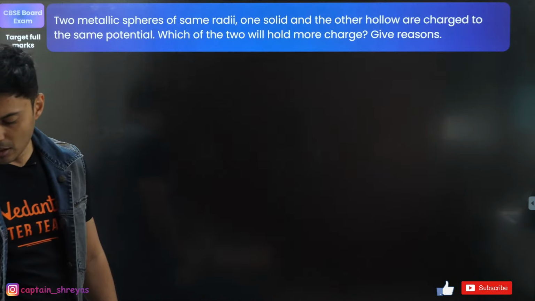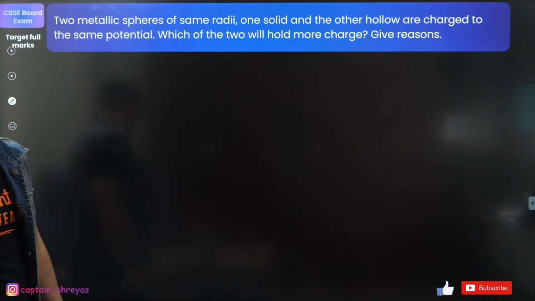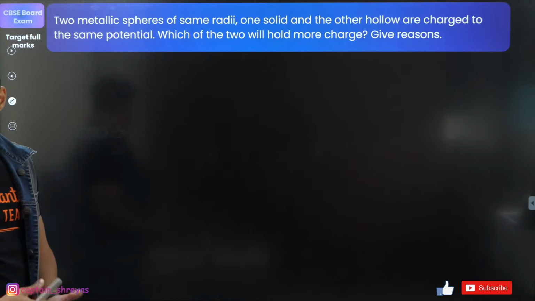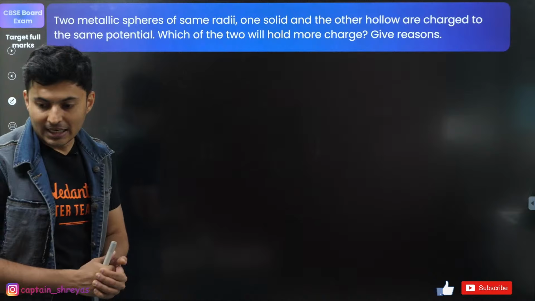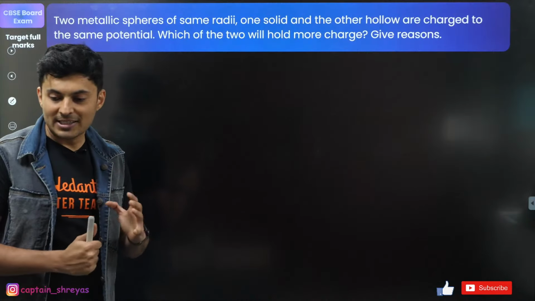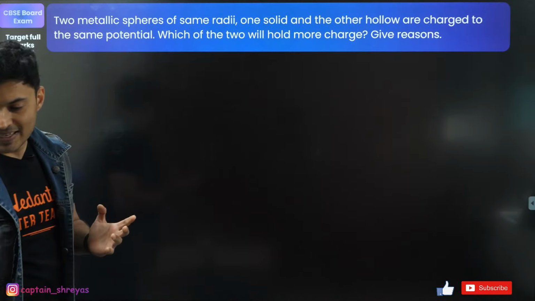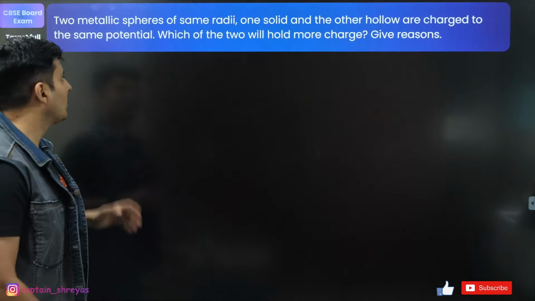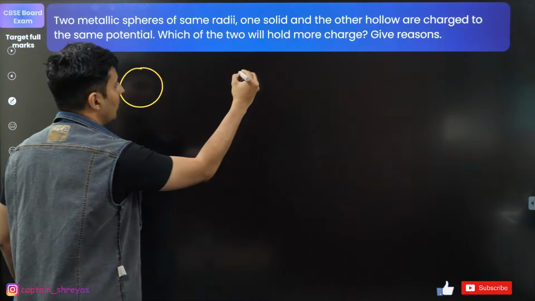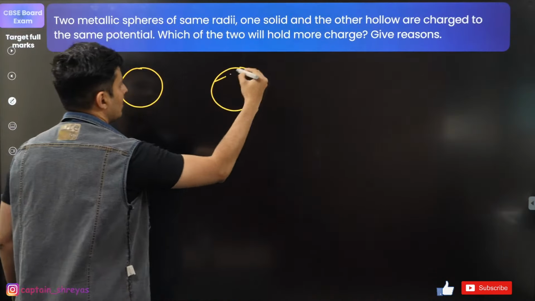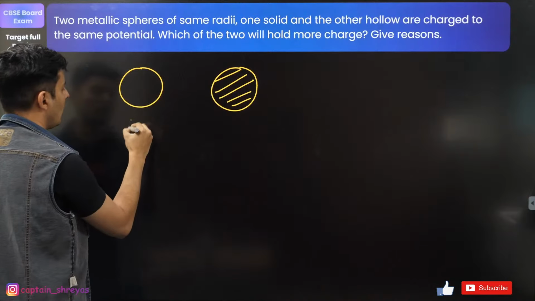Okay? Come on. Answer the question, guys, quickly. What is the answer? Yep, I will give you the derivations, definitely. Some people are saying solid, some people are saying hollow. Divya is saying same. Well, let me tell you guys, be it hollow, be it solid. This is solid, this is hollow.